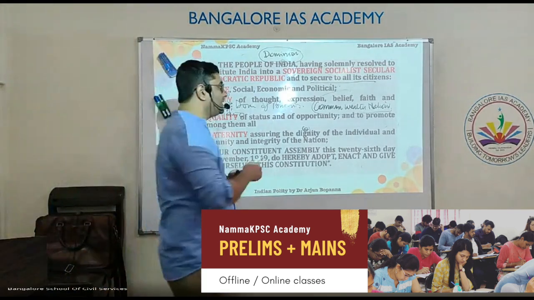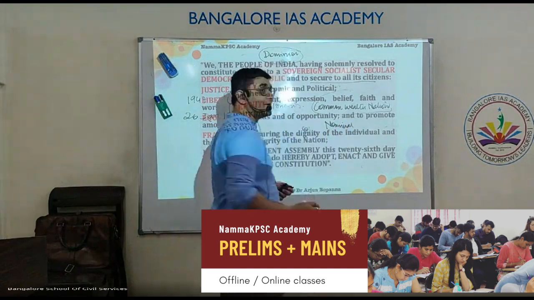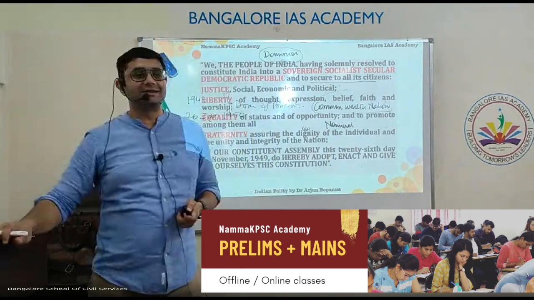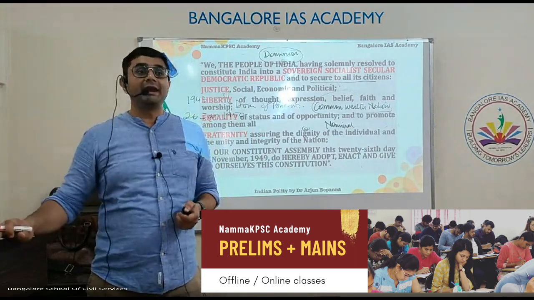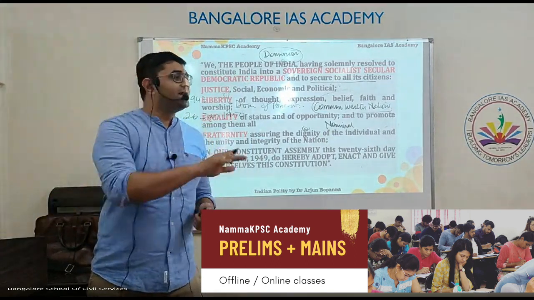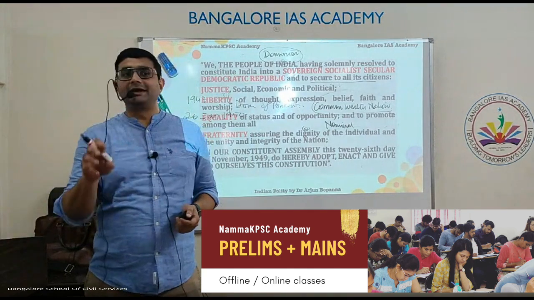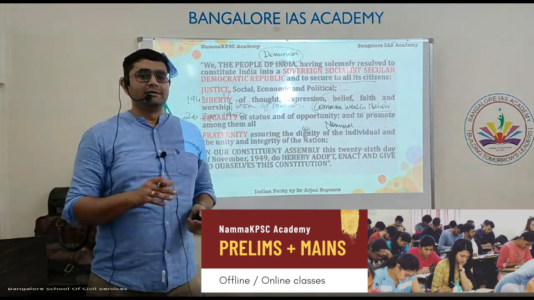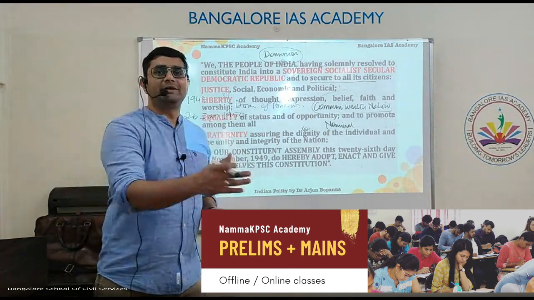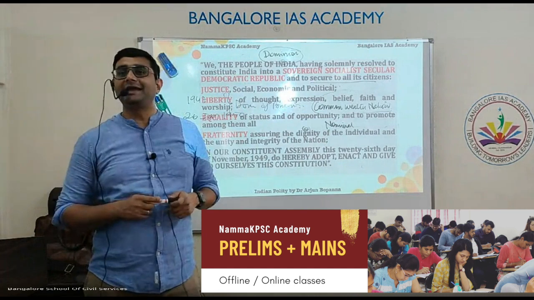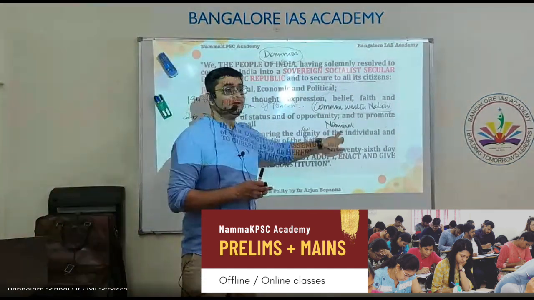The head of the state may be nominal, but they will be appointed by them. In Australia, the Queen is the head of the state. In Canada, the Queen is the head of the state. They are independent, but the head of the state is the Queen. The Queen appoints a governor and he goes and represents the Queen in Canada. So that person becomes the nominal head.